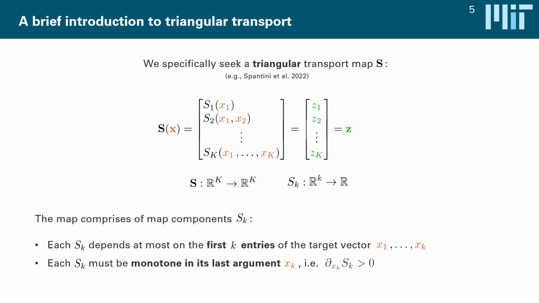And this structure has a number of really interesting properties. First off, the map is actually unique, which is very good for optimization. And it also turns out that these triangular maps are very easy to optimize and invert, which makes them quite attractive for computation. And they also have a hidden property that helps us with conditioning, which we will see in the next few slides.